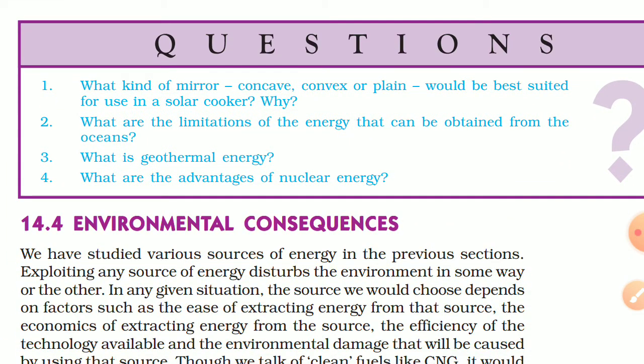Okay, now these are a few questions. First, what kind of mirror, concave, convex or plane, would be best suited for use in a solar cooker and why? So you should choose a concave mirror, because a solar cooker uses a converging mirror. They have to converge a large amount of sun rays into the solar cooker.